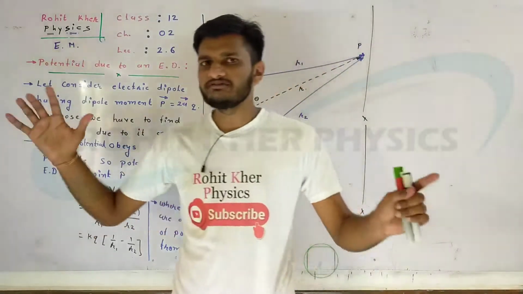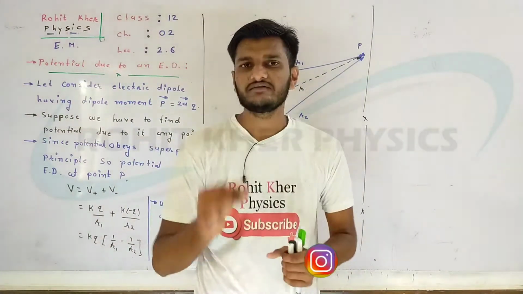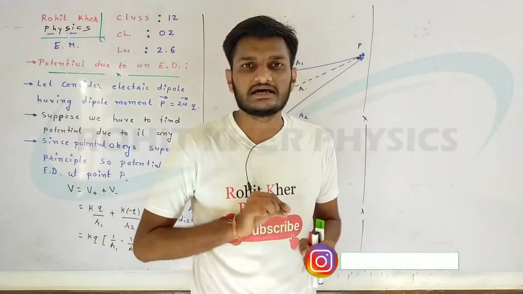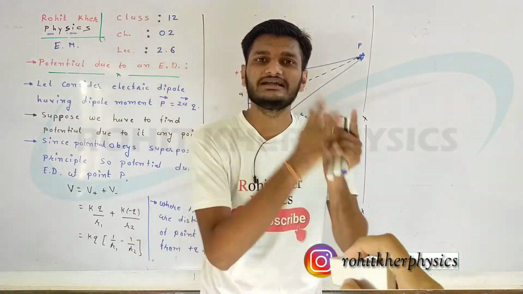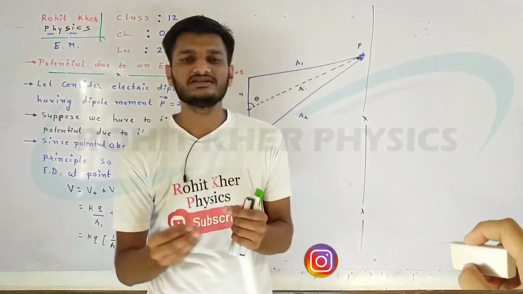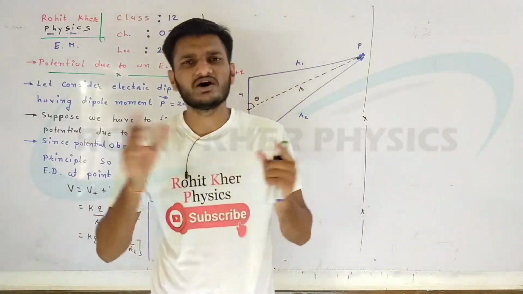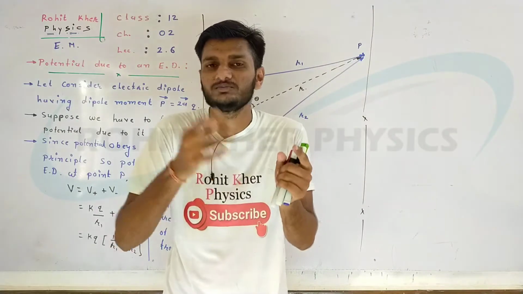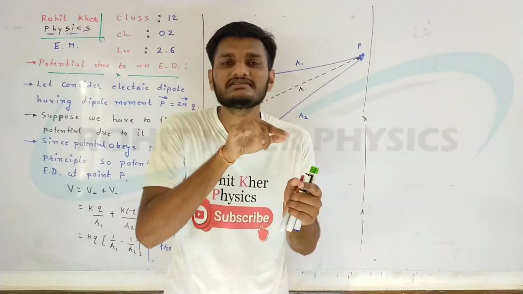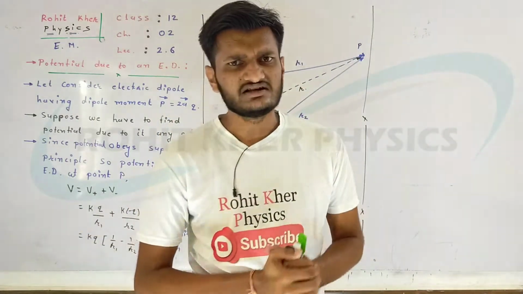So Bacha Party, in a previous lecture we already derived the equation for the potential for a point charge. In this lecture we are going to derive the potential due to an electric dipole. Electric dipole is nothing but just a system of two equal and opposite charge carriers, that means plus q and minus q. We put them at a finite distance, which is known as an electric dipole.